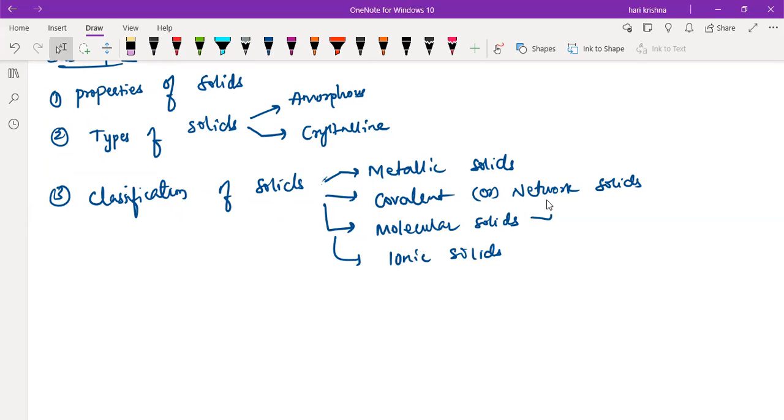Okay. So in the molecular solids, again, we have different types: polar, non-polar, and hydrogen bonded solids. So this is the complete classification of solids. In total, you have four different types.